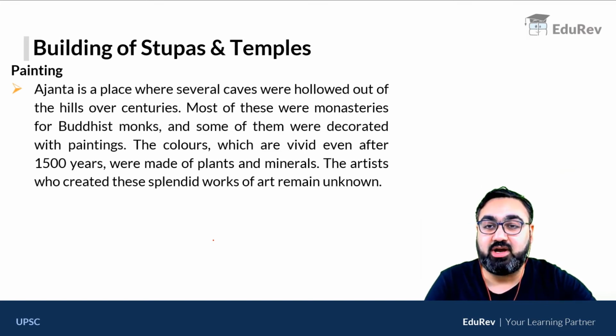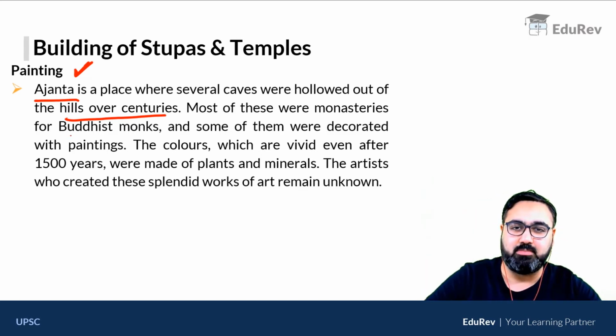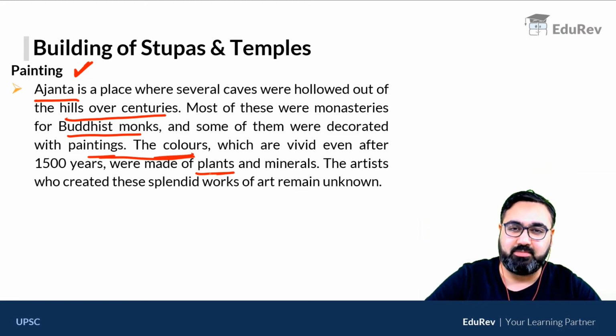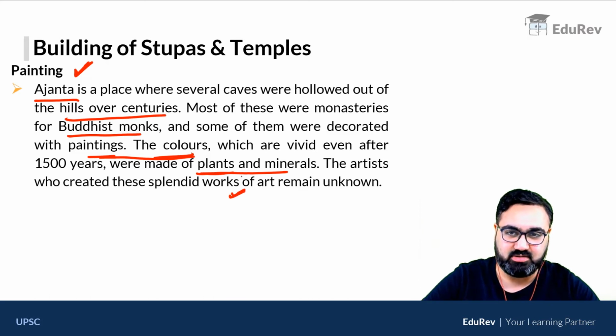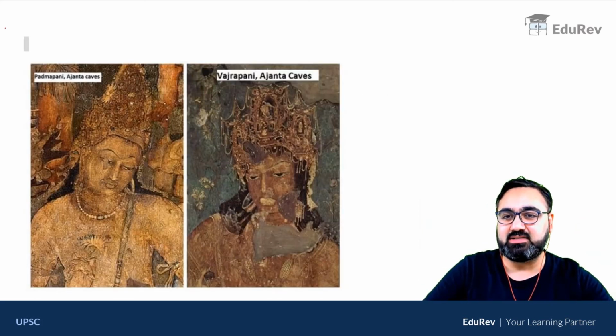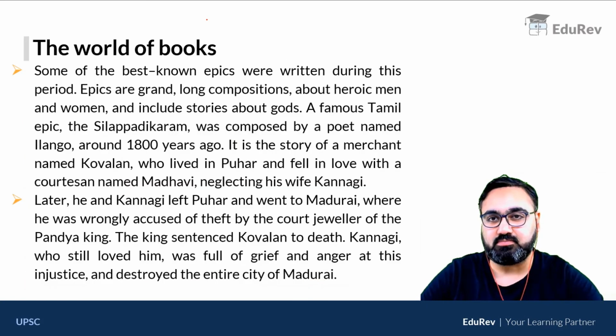Apart from this, we also have amazing paintings of that time, mainly in the Ajanta caves, where many paintings were kept. These were caves that were carved out in the form of monasteries for the Buddhist monks. Many of them were decorated with paintings. The colors are visible even today. These colors are made up of plants as well as minerals. We don't know who made these paintings, but these are some of the paintings. And as you can see, the colors are visible even today after more than 1500 years.